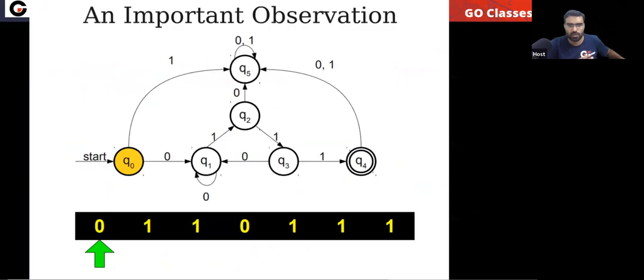Now let's start. So take this example. This is your DFA, and this is your string.